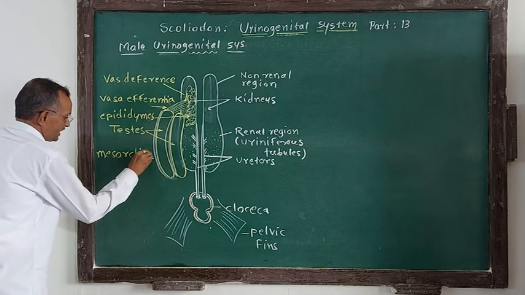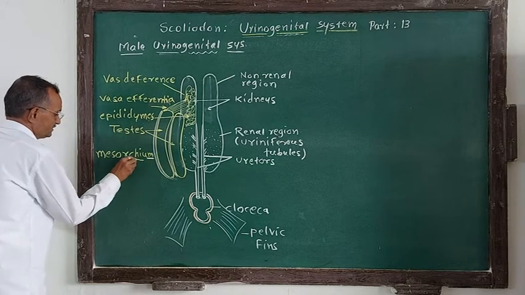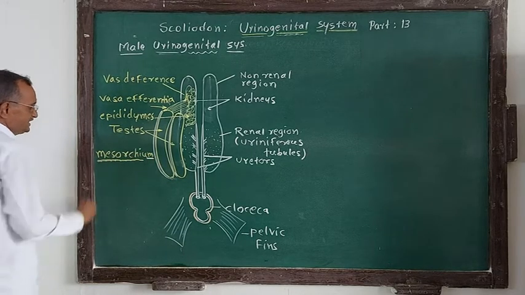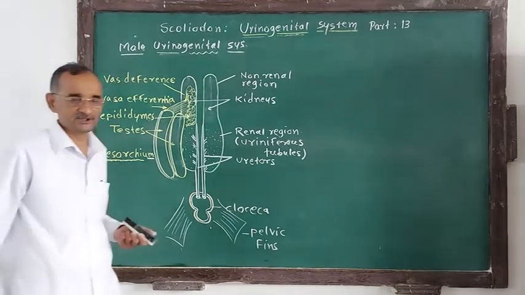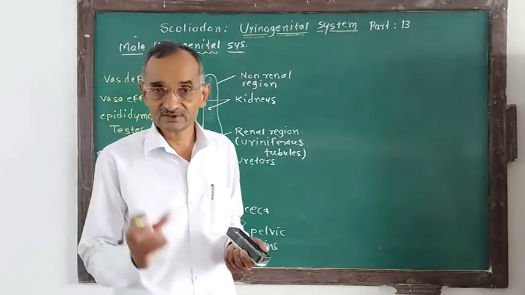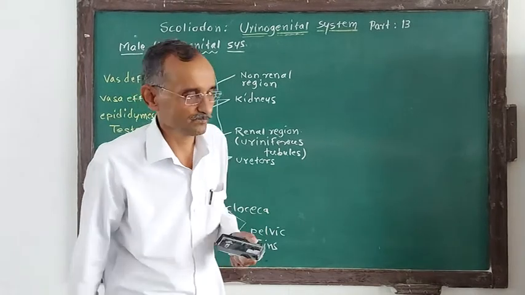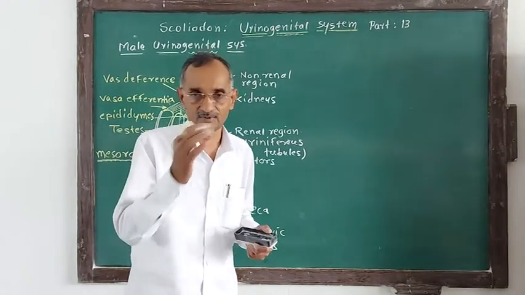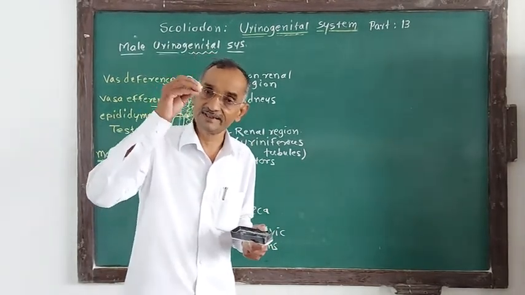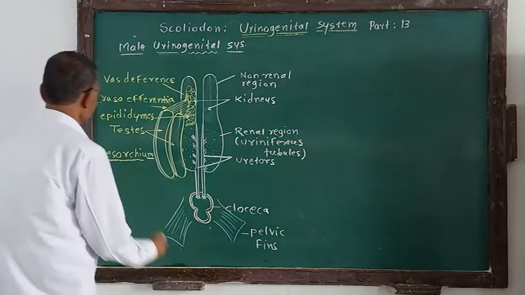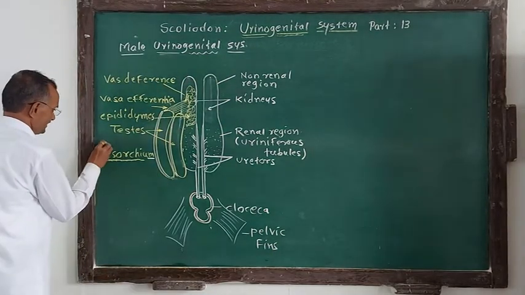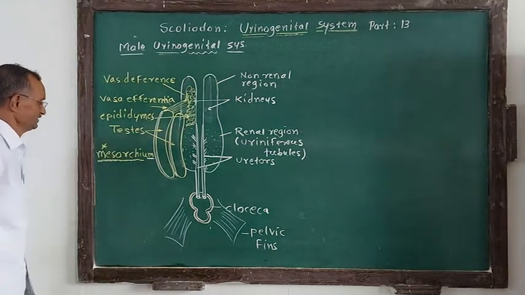In examinations they ask, what do you mean by mesorchium? It is a membrane which covers the testes and attaches the testes to the dorsal body wall of Scoliodon, in the body cavity. So that is called mesorchium. In the examination, many times they ask what is mesorchium.